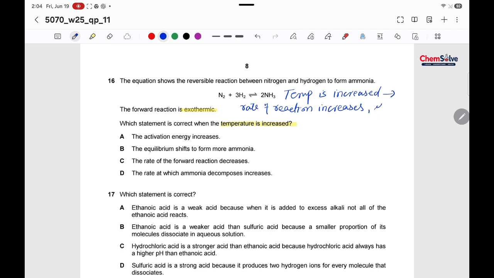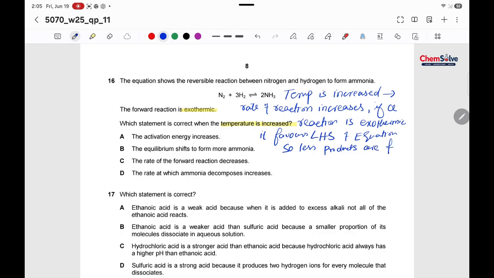And if a reaction is exothermic, then it favors the left hand side of the equation. So less products are formed, right? Now look at the options.